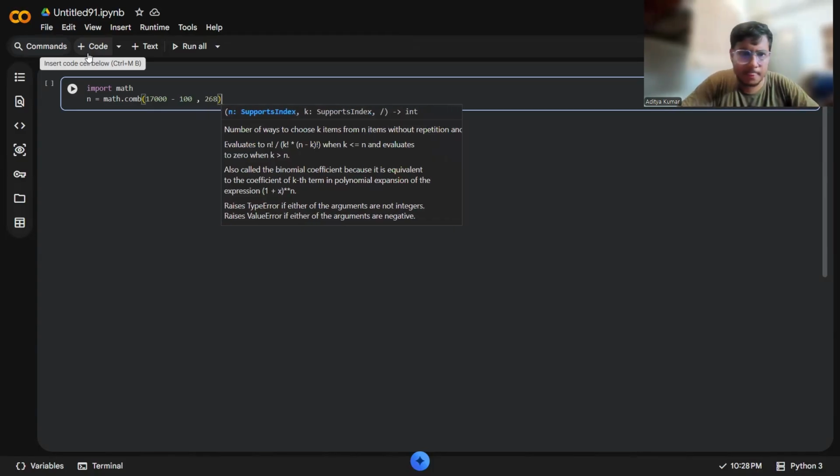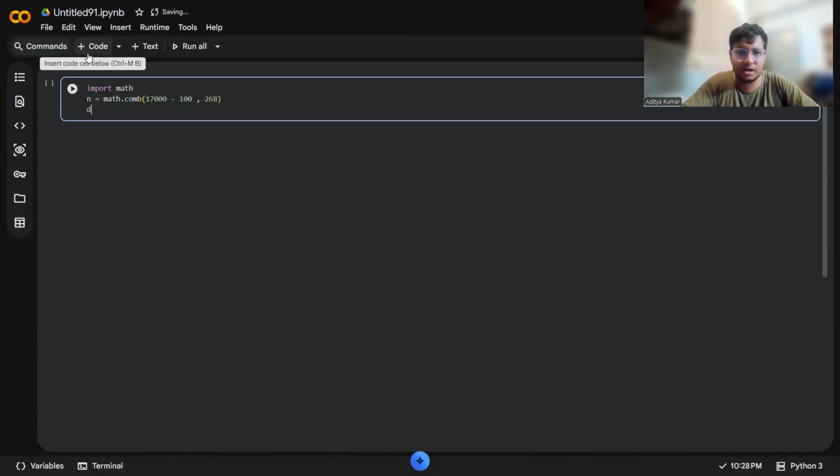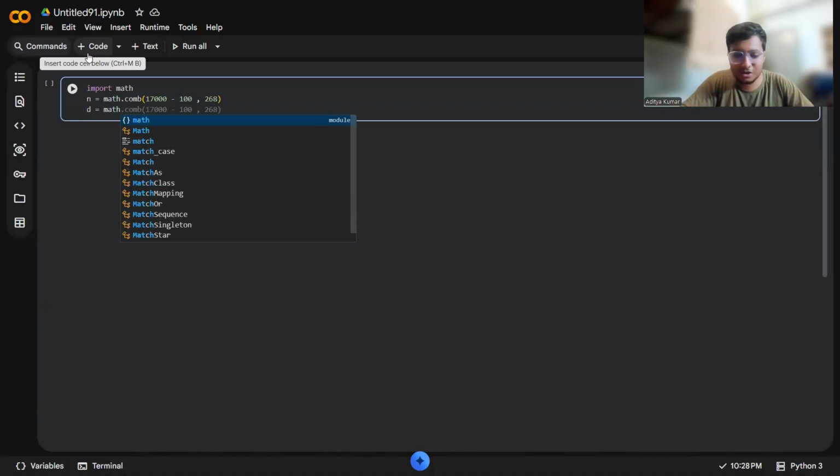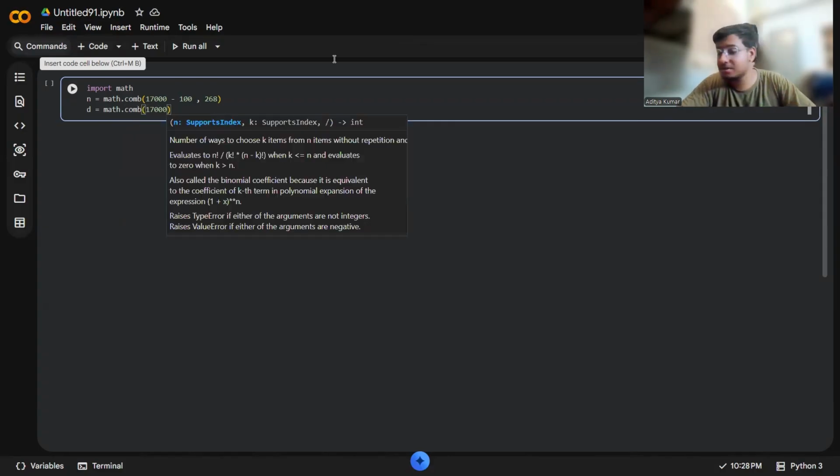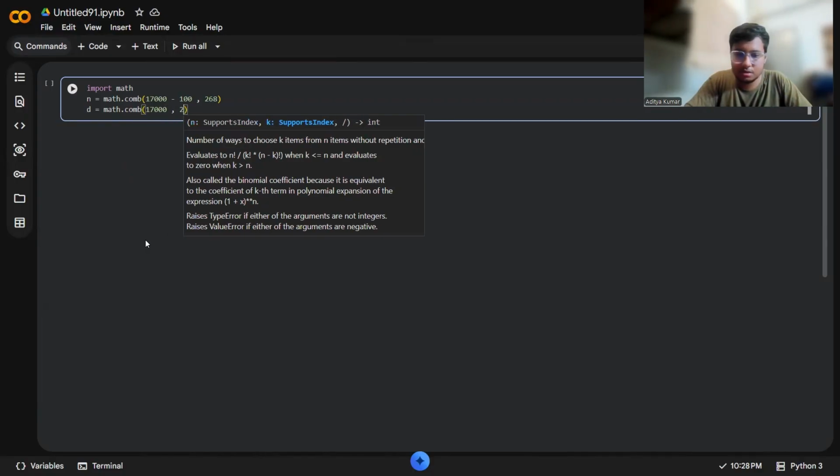Simple, right? What was our denominator? Mind you, the denominator is our sample space here. There was some error, sorry for that. It is math.comb of 17,000, choose 268. See, sometimes Google Colab gives wrong suggestions because it doesn't know what you are thinking while writing the code.